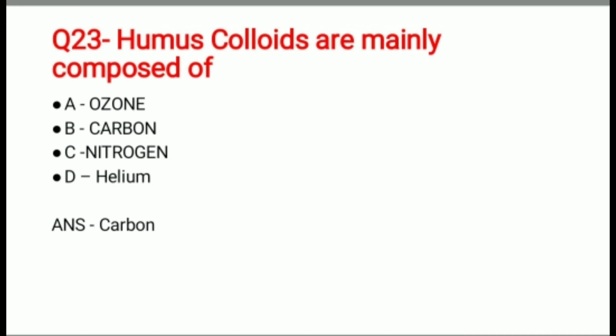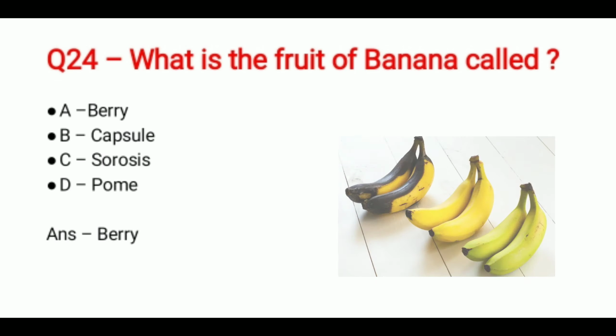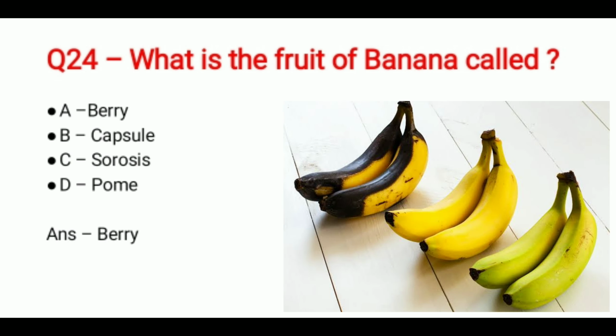And the options are ozone, carbon, nitrogen or helium. And the correct answer is carbon. Question 24. What is the fruit of banana called? And the options are berry, capsule, sorosis or pome. And the correct answer is berry.